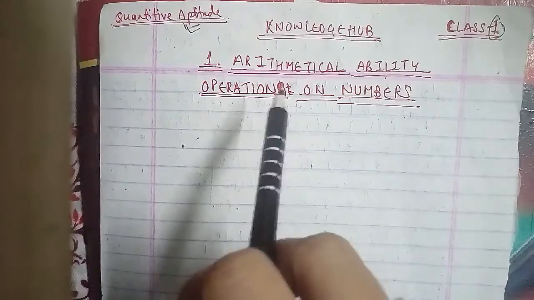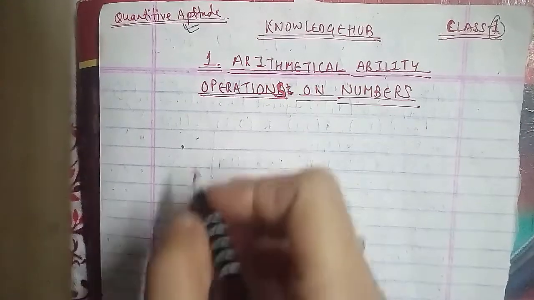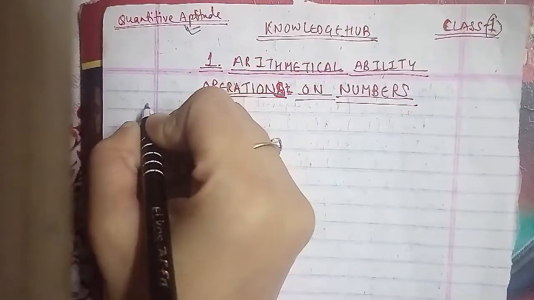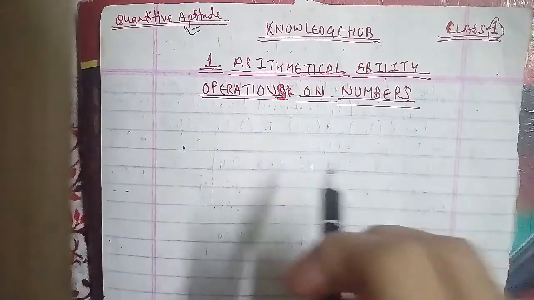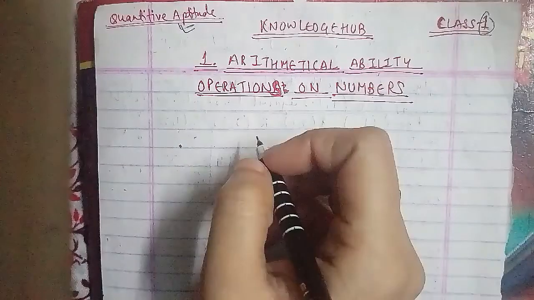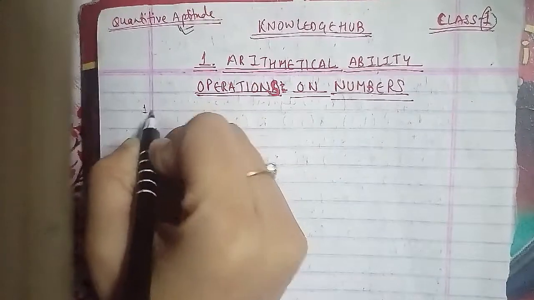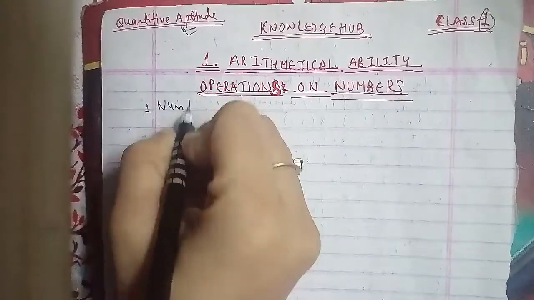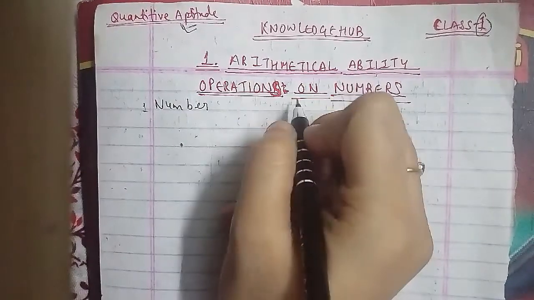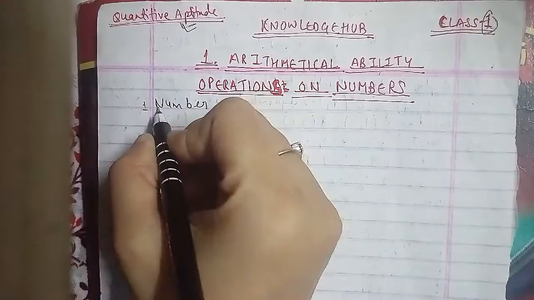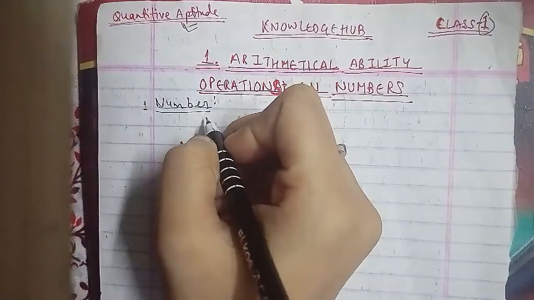So here we will discuss the first topic, and we are starting with operations on numbers. First of all, you have to know some things. The first thing you have to understand is numbers, because without numbers you cannot apply operations on numbers. First of all we'll discuss numbers, because many students know this, but we'll go through it in detail in terms of arithmetic ability and operations on numbers.